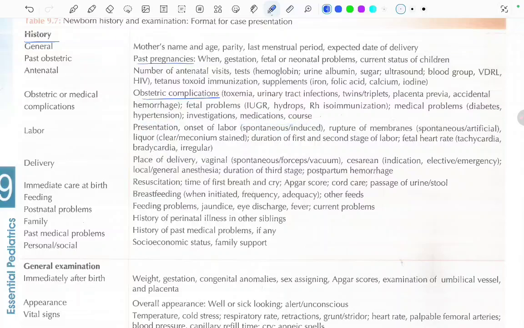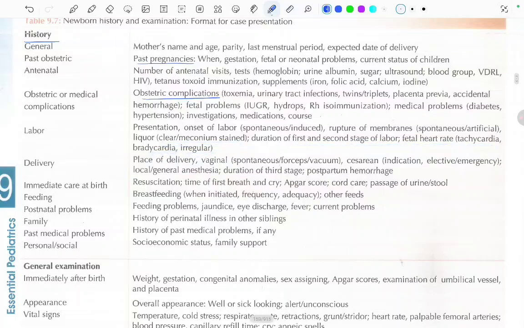In the labor presentation: onset of labor, whether it was spontaneous or induced, rupture of the membrane, spontaneous or artificial, liquor, whether it was clear or meconium stained, duration of the first and second stage of labor, fetal heart rate, tachycardia, bradycardia, and irregular.